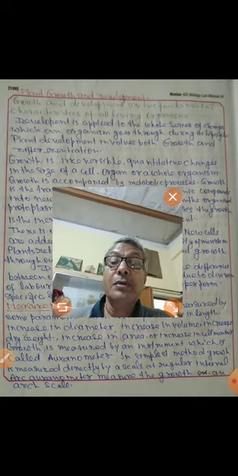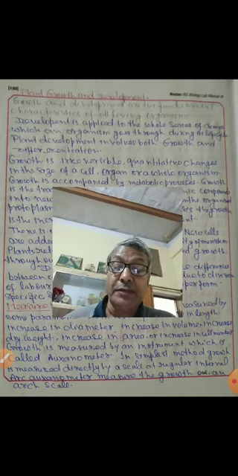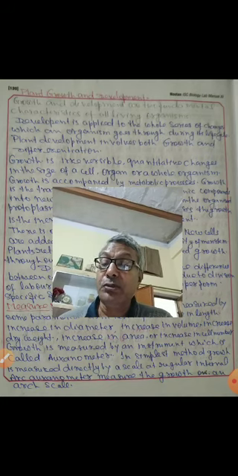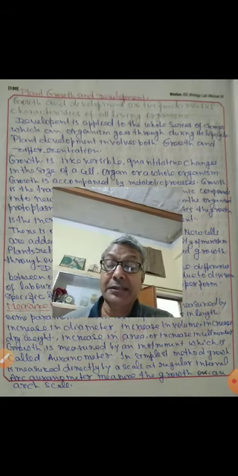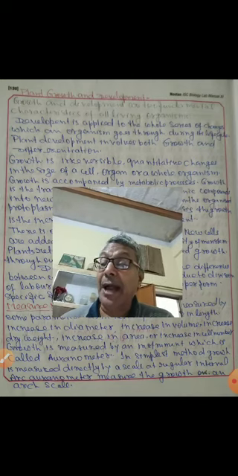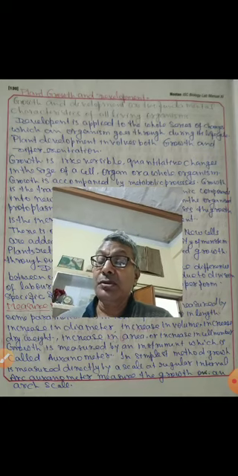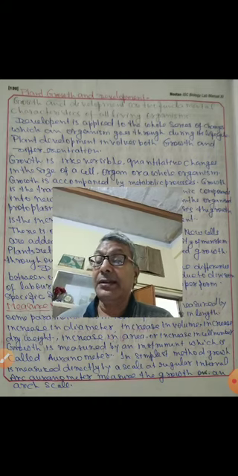And now there is an instrument to measure growth in the plant. So that is a specific instrument which is used for measurement of growth in the plant. That instrument is called auxanometer. Auxanometer is an instrument which is used for the measurement of growth in the plant.